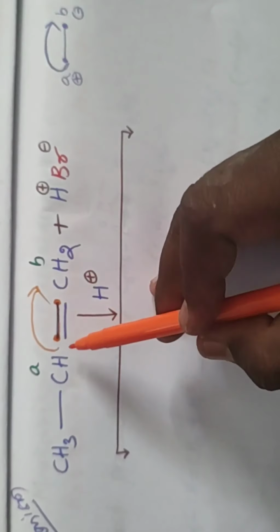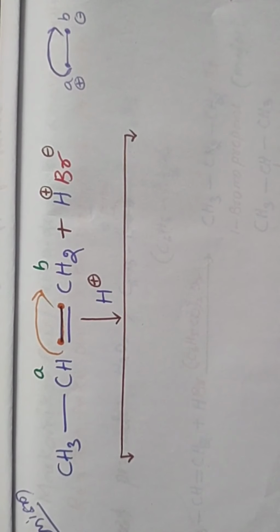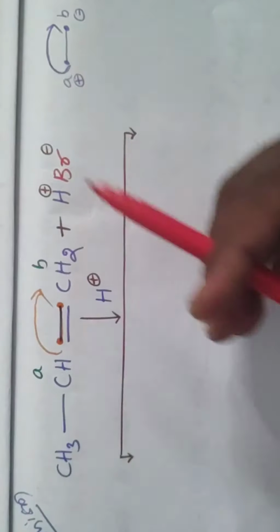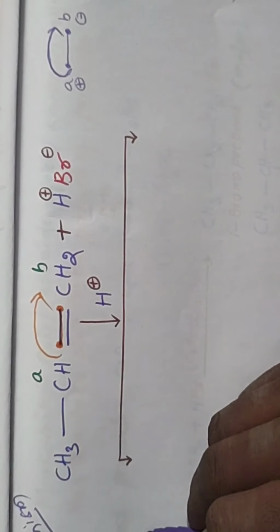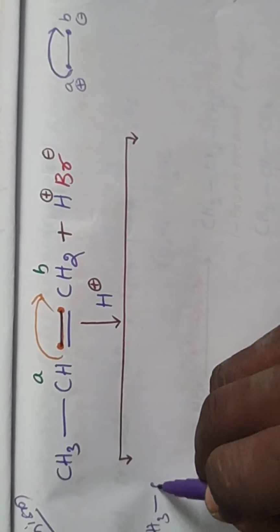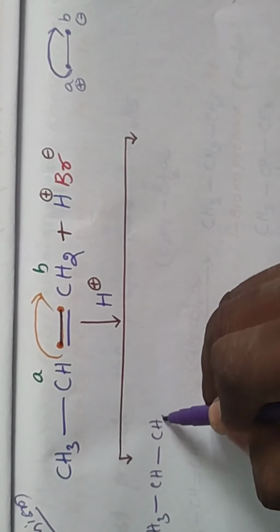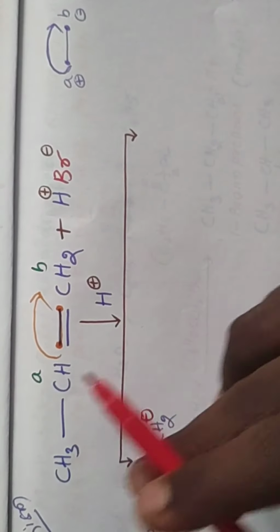So by the shifting of this, we get CH3 CH single bond CH2. In this, plus charge appears in this position, negative charge appears in this position.